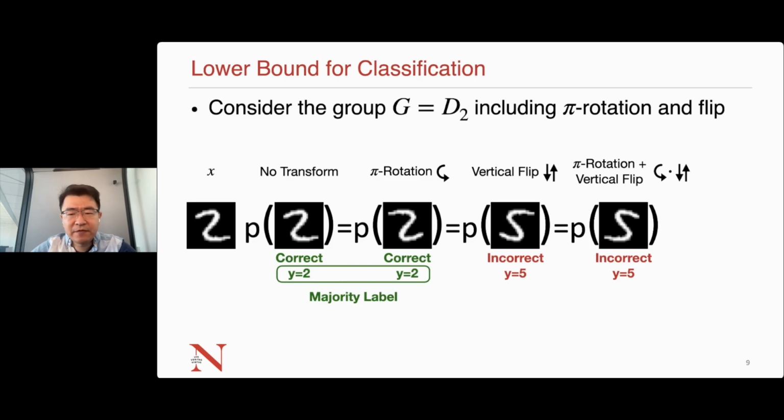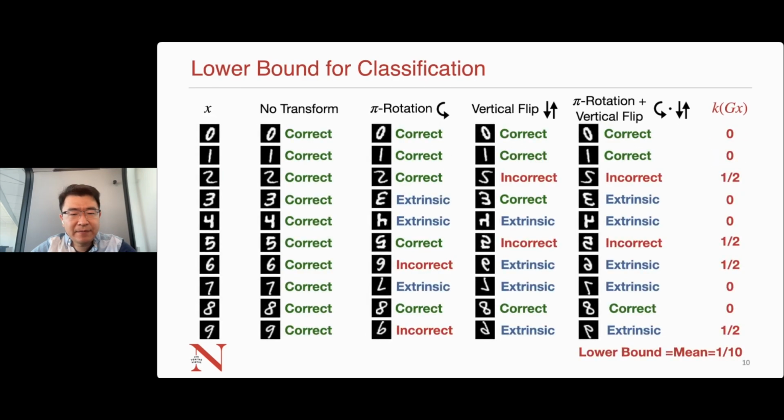The optimal solution for the invariant network is to converge to the majority label, and it will make a wrong prediction on the data with a different label. In this case, the error rate will be 1/2. We call the error k of the orbit gx. Now, doing the same operation for all digits, we can calculate a lower bound as 1/10.